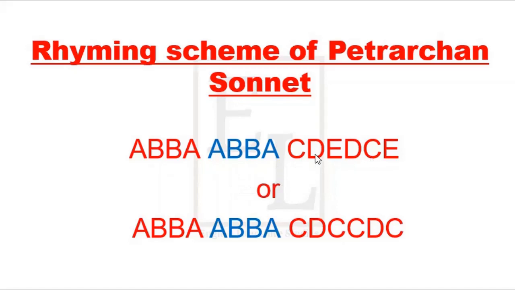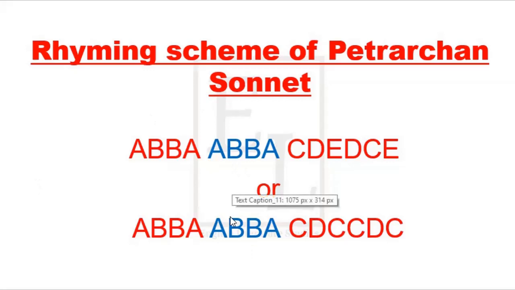And moving on to this part, C, D, E, D, C, E. This is a sestet, and C is the line where the volta occurs. It refers that the fourth line should also follow the same rhyming pattern as the first line. This one also refers the same. And the second and fourth lines should follow the same rhyming pattern. So this D also refers that the rhyming pattern of this line should follow the same rhyming pattern as in the second line of the sestet. So these are the two different rhyming schemes of the Petrarchan sonnet.